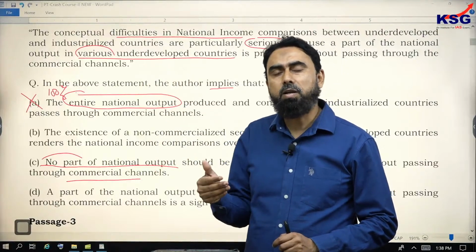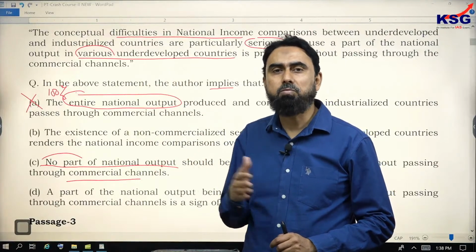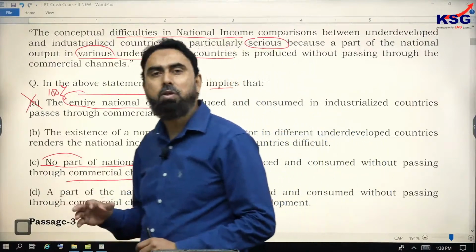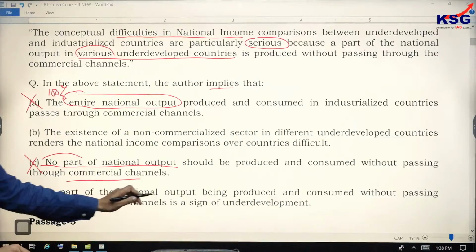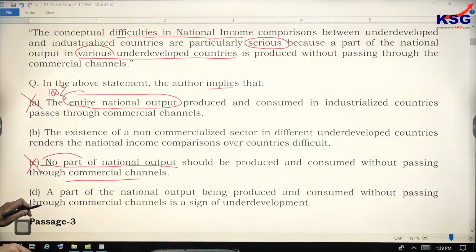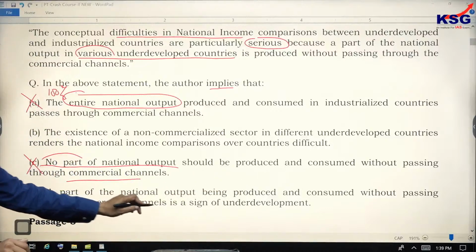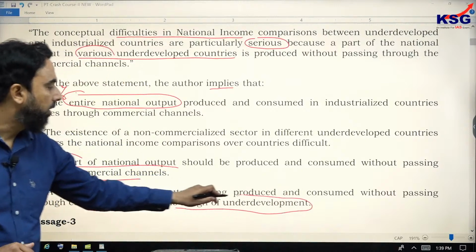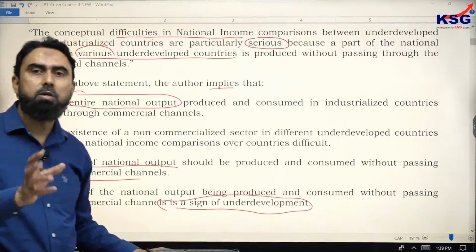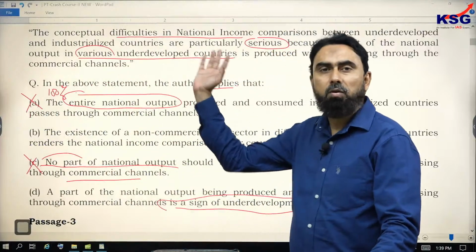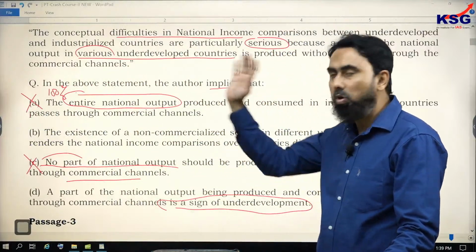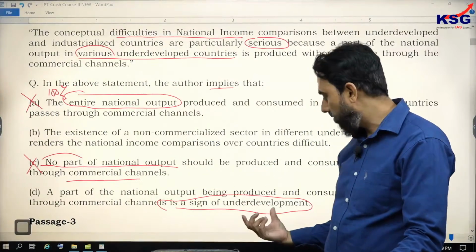He is merely saying here that the comparison becomes difficult. So again, option C is actually off the track and does not represent the author's point. Option D says a part of the national output being produced and consumed without passing through commercial channels is a sign of underdevelopment. He has gone for a reverse trick. Reverse is whatever has been said about one thing in a particular way, and the author has gone for reverse. It is a sign of underdeveloped countries.